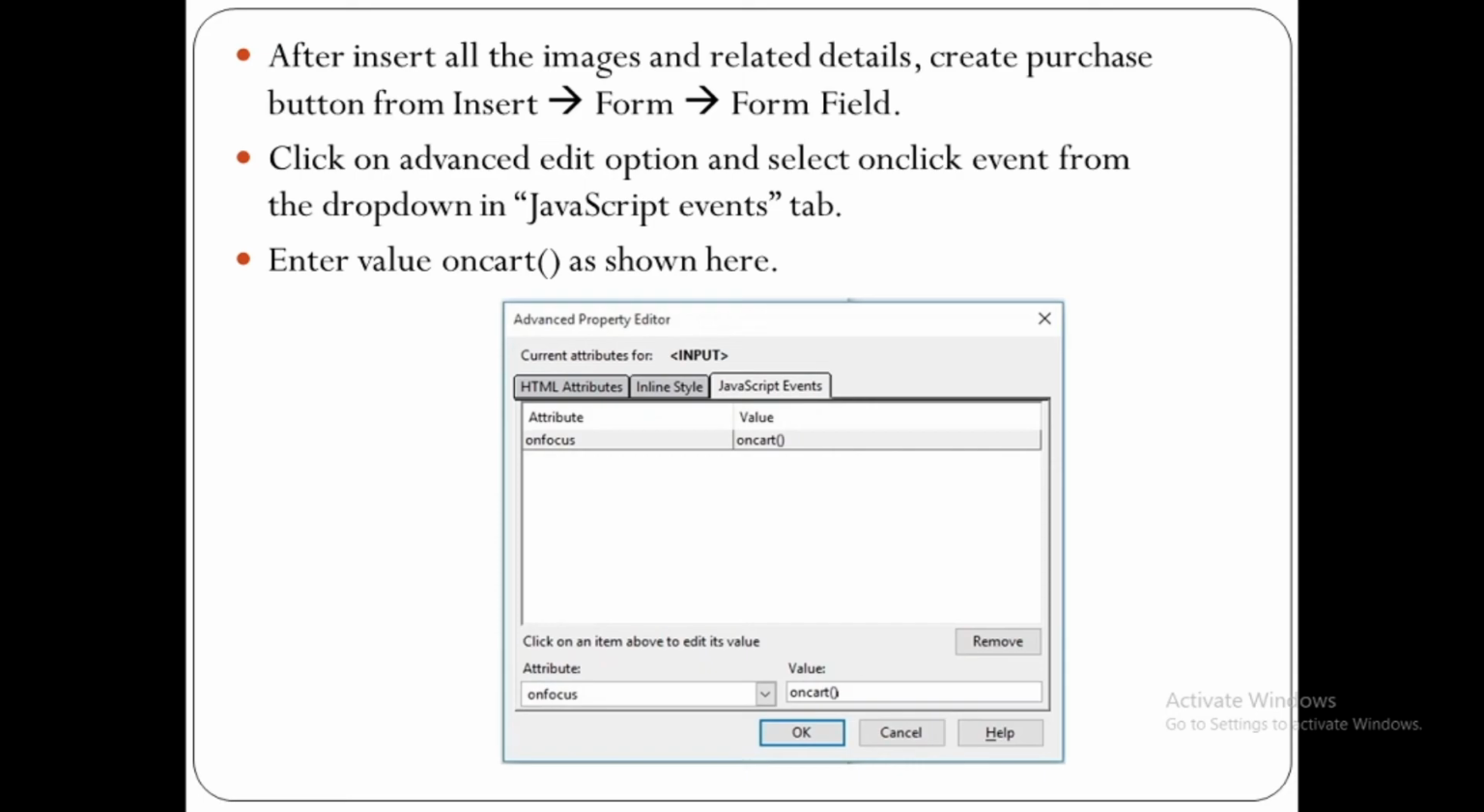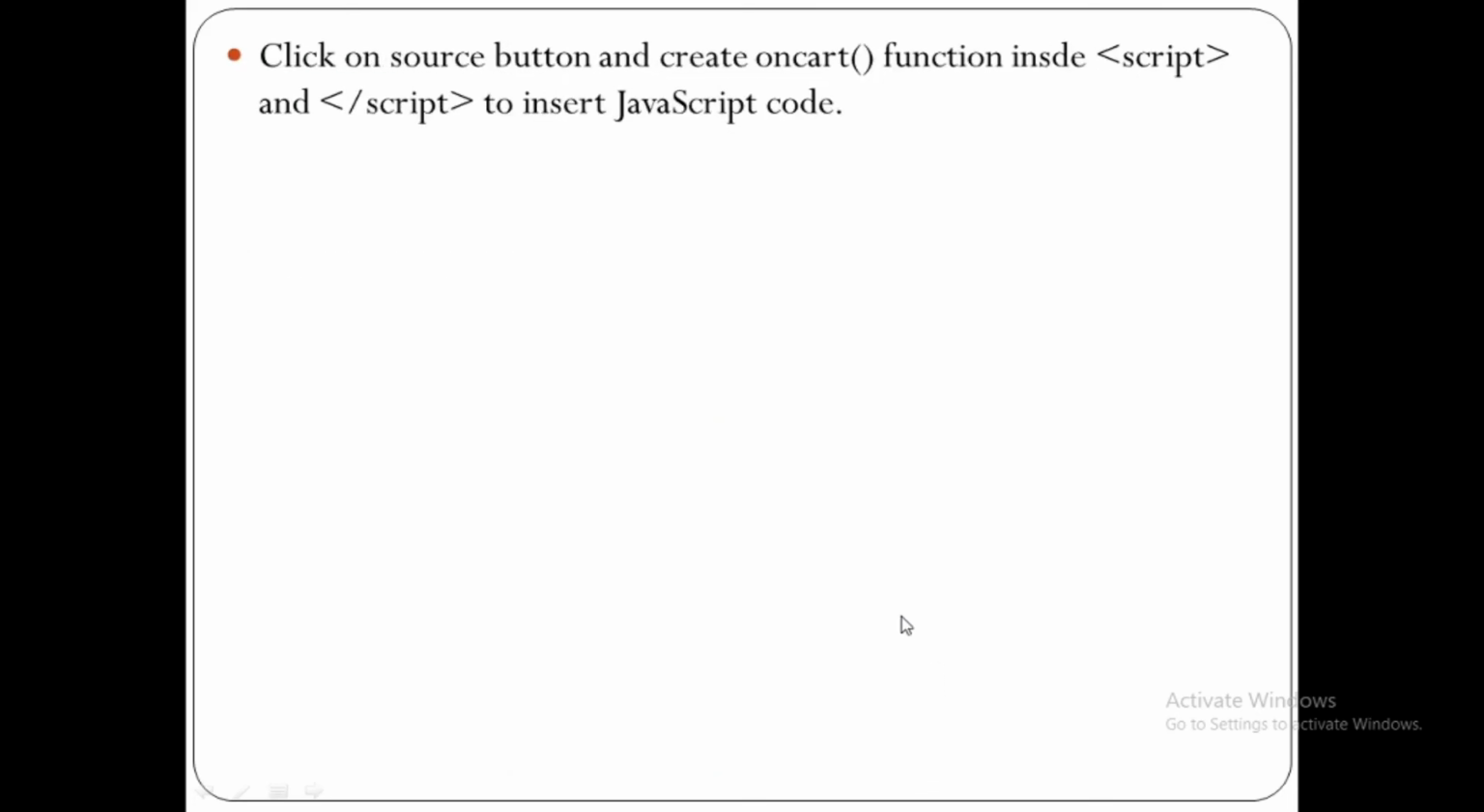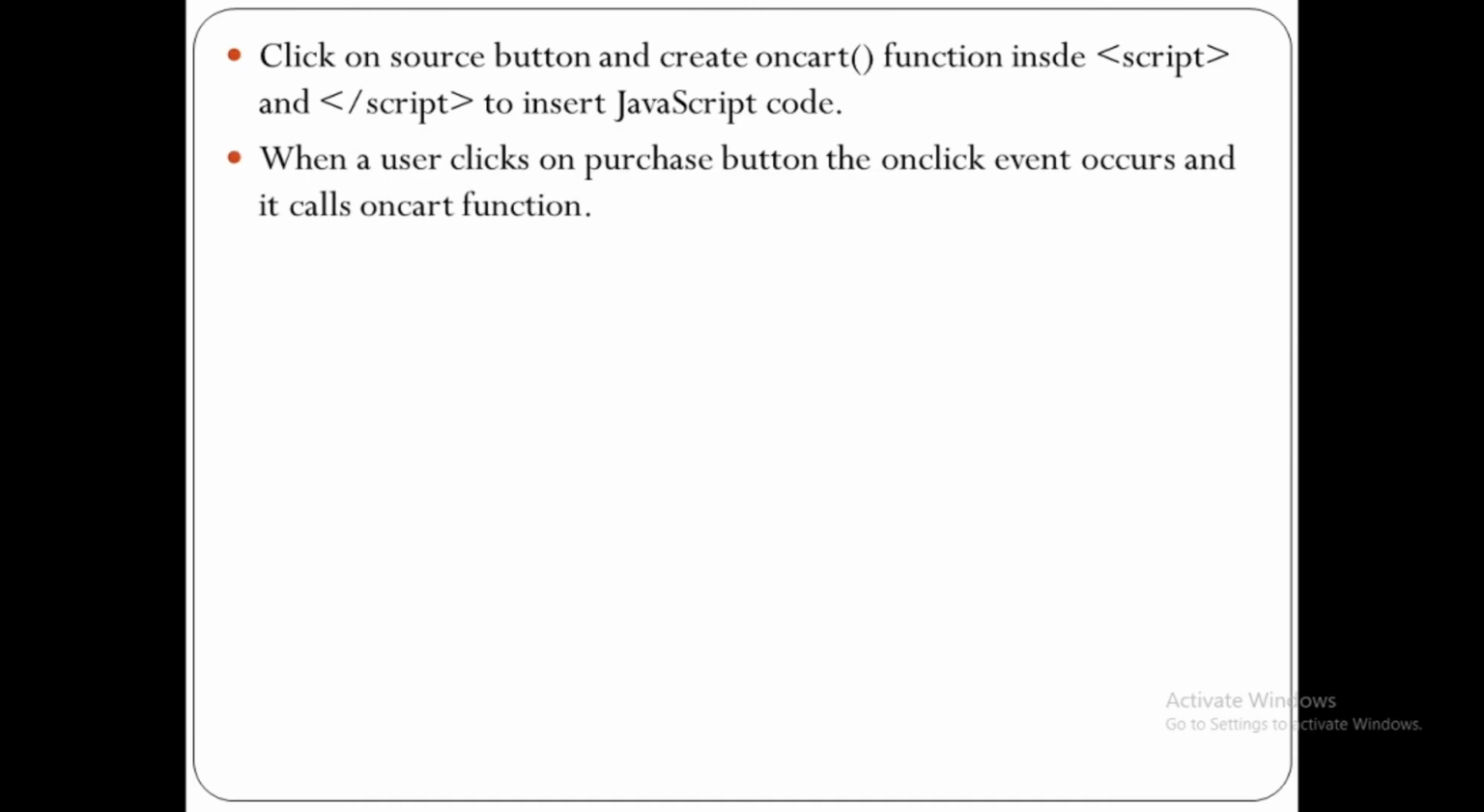So as given here, you have to click on JavaScript tab, then on focus. Here actually on focus option is selected, but you have to select on click, and then on cart function is given. So click on source button and create on cart function inside script and slash script. So after creating the output, we need to write JavaScript code. When a user clicks on purchase button, the on click event occurs and it calls on cart function.